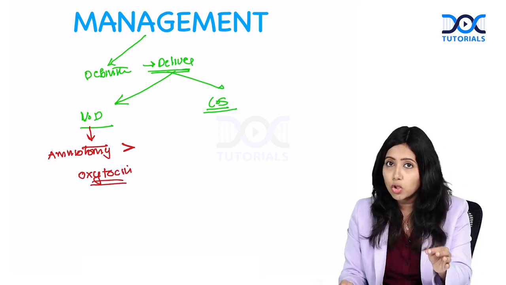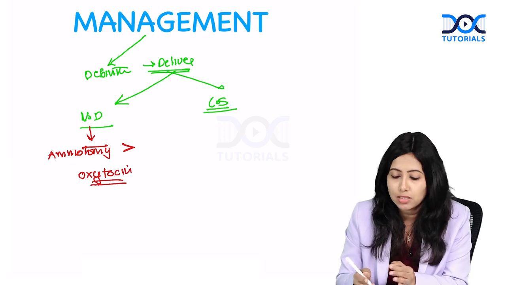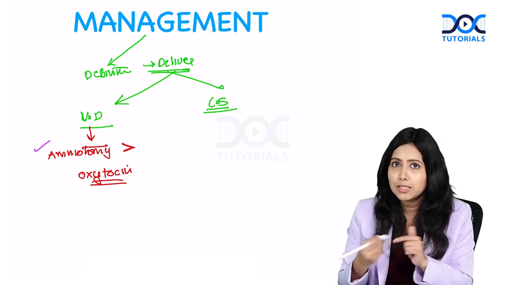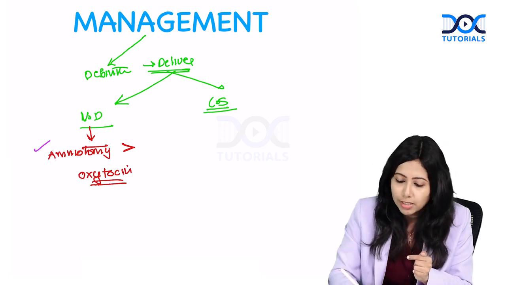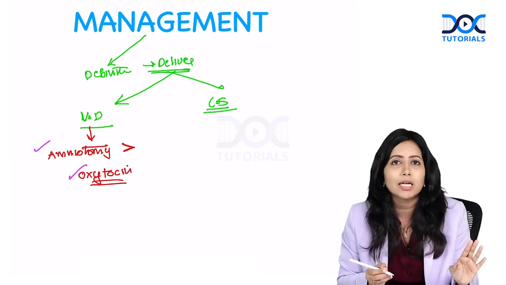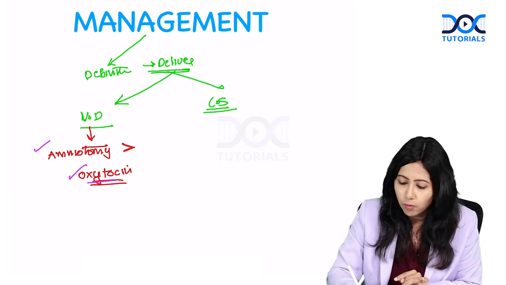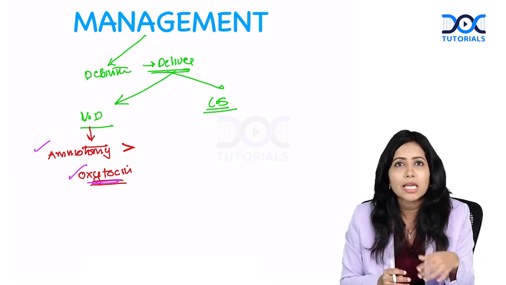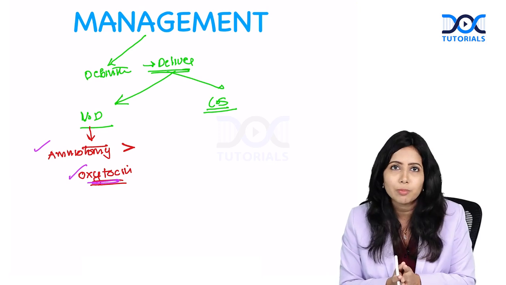So if they are giving you options, what are you going to do next? The first thing is amniotomy. If the amniotomy is not given in the option, then only go for oxytocin. Sometimes in the question, amniotomy might already have been done. In that case, go for oxytocin. Amniotomy means ARM, that is artificial rupture of membranes.